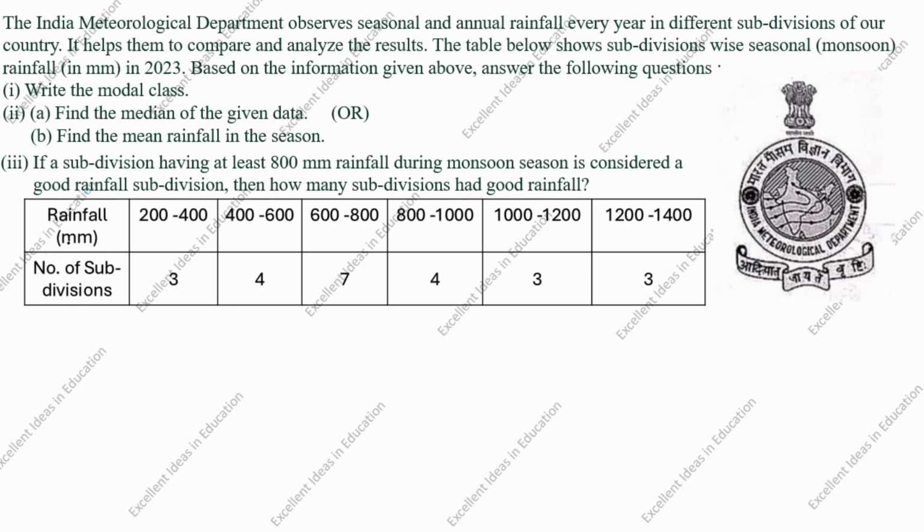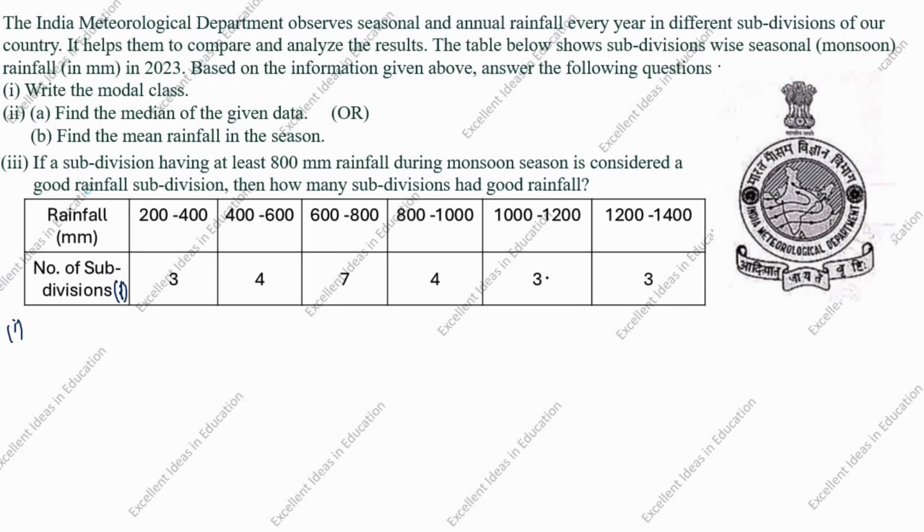You see the given table, rainfall and number of subdivisions. Number of subdivisions represents frequency, so we will take it as F here. First question, modal class. The frequency for 200 to 400 mm rainfall is 3, 400 to 600 mm is 4, 600 to 800 mm is 7, 800 to 1000 mm is 4, 1000 to 1200 mm is 3, and 1200 to 1400 mm is 3.